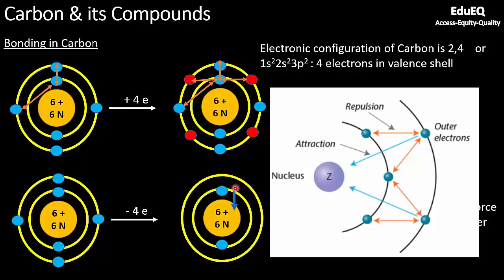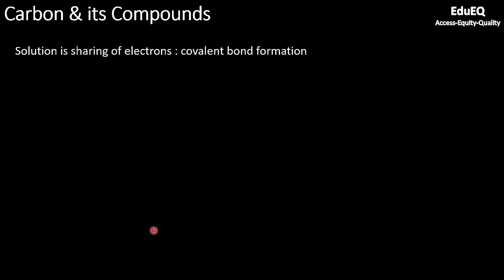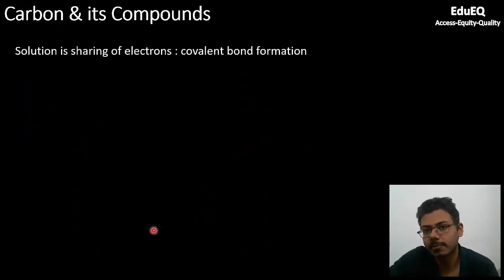And the moment it increases, you will have to spend a lot of energy in removing the electrons. That is the reason why carbon cannot lose 4 electrons also. So what is the solution? If it cannot lose electrons, if it cannot accept electrons, then what is the solution? The solution is sharing of electrons. So carbon will share all 4 of its electrons with any other compound.